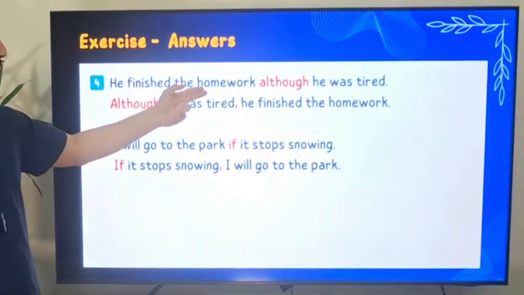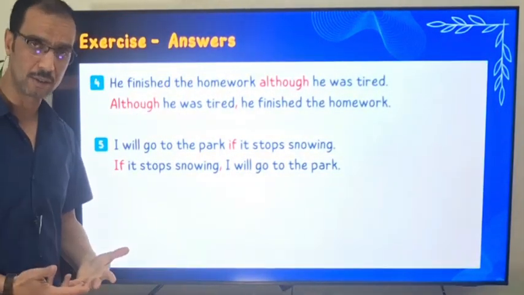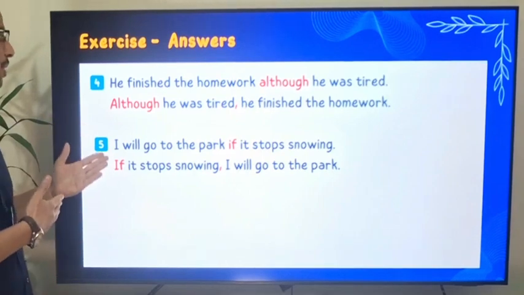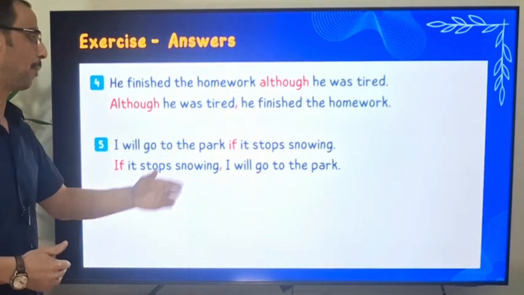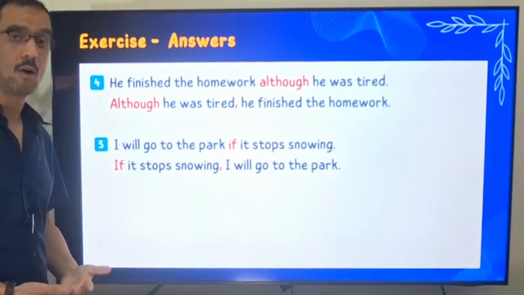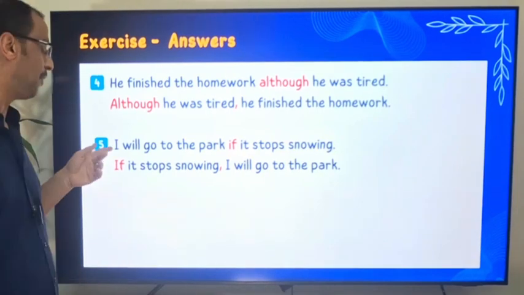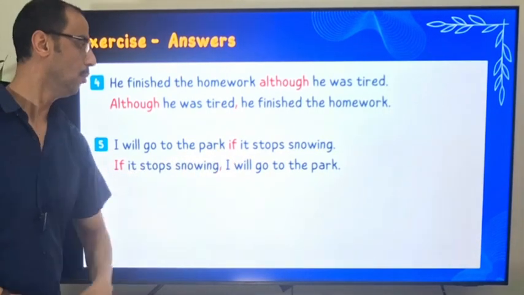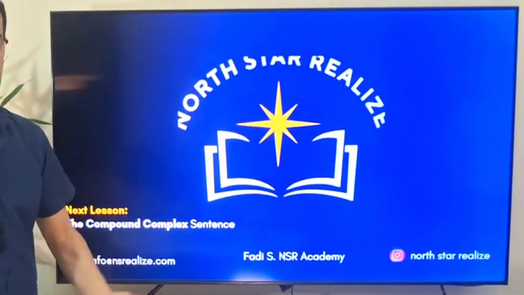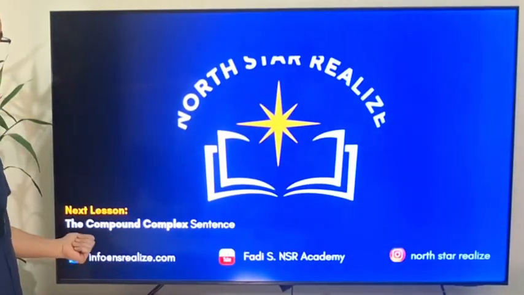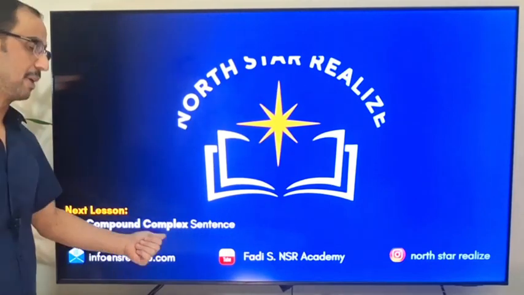He finished the homework although he was tired. Or, although he was tired, he finished the homework. I will go to the park if it stops raining. Or, if it stops raining, I will go to the park. And that's all. Next time, you will learn about compound-complex sentences.